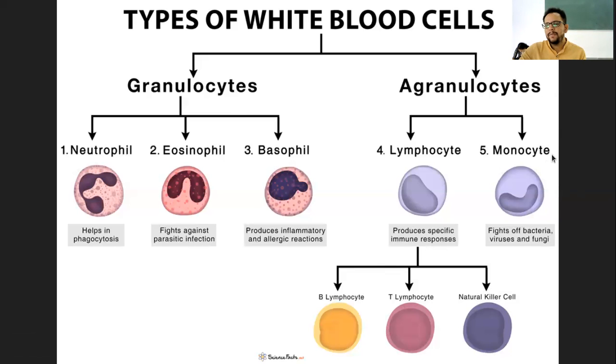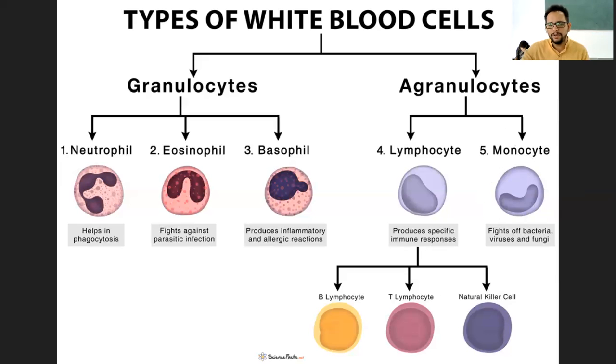And the second type of agranulocyte is the monocyte, which fights off bacteria, viruses, fungi, or any other type of infection by creating a macrophage. A macrophage is a differentiated monocyte, which is a specific type of agranulocyte, which will kill the bacteria or virus, again by the process of phagocytosis.